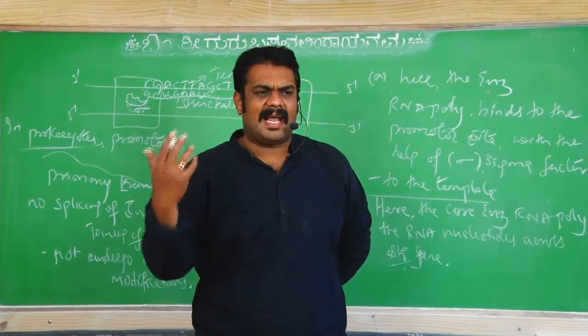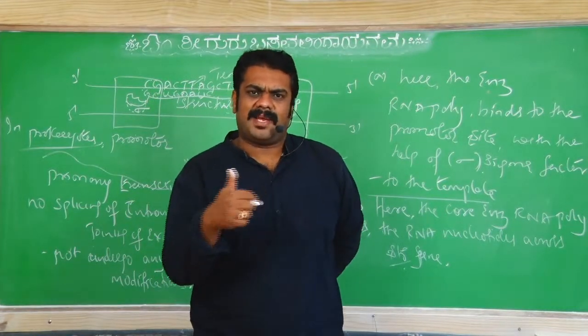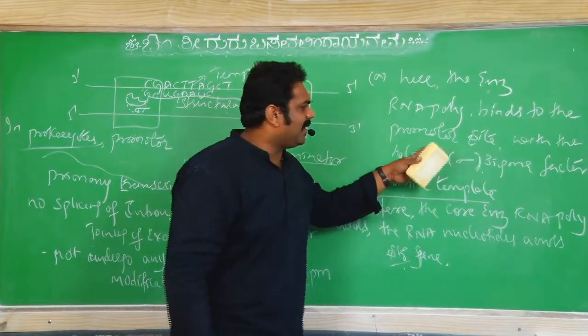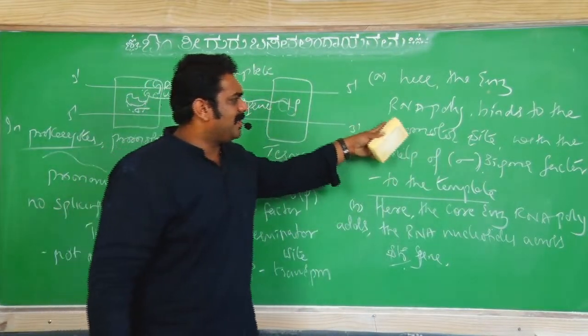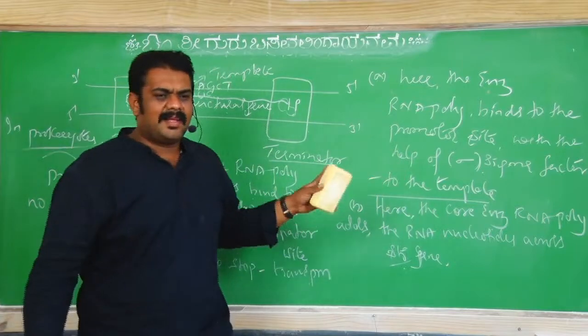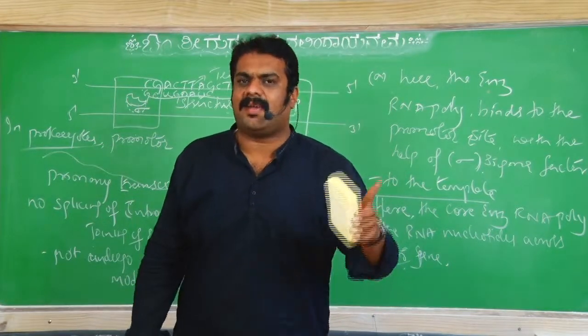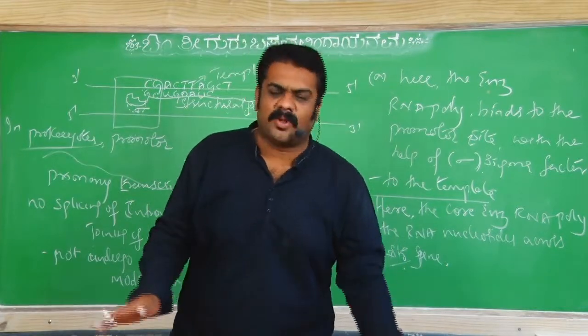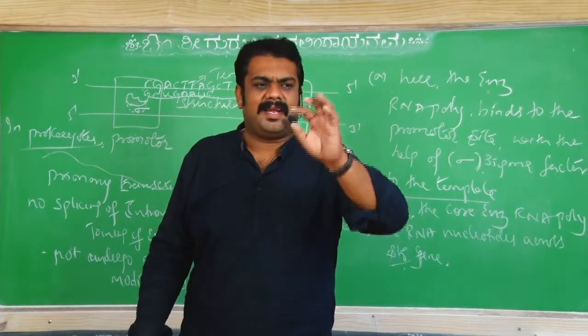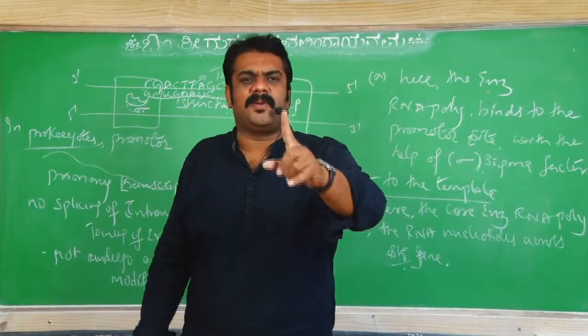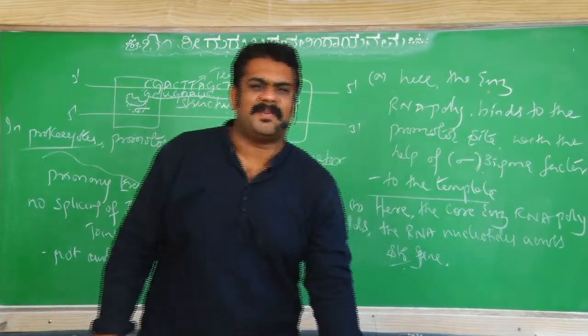Capping, tailing, and last thing, sir, वो जो mRNA बनाए, RNA polymerase enzyme, whatever RNA polymerase enzyme has made this mRNA, whether any other RNA polymerase is there to make tRNA or rRNA, means answer is no. All mRNA, tRNA, rRNA are made by only one kind of RNA polymerase.